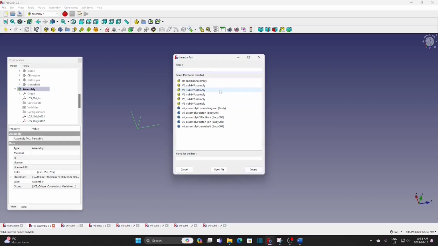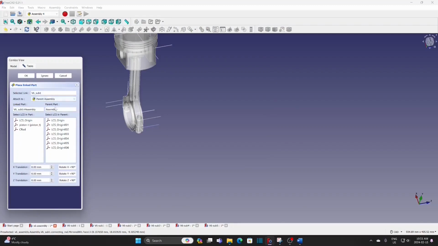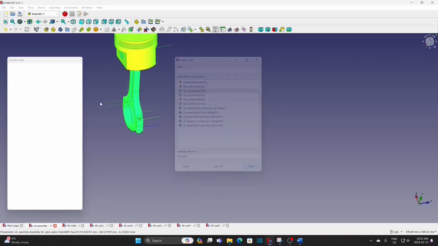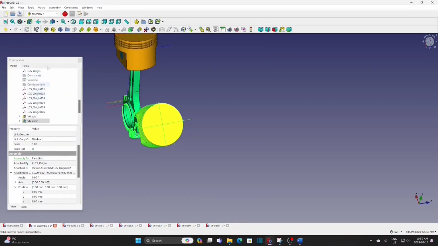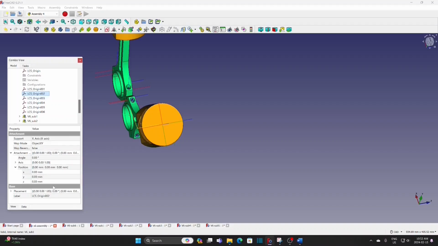Insert number 1, parent assembly. Match number 1 to the origin. Insert number 2, parent assembly. Need to change the position of the LCS first. The first one is 78. The second one is 102.